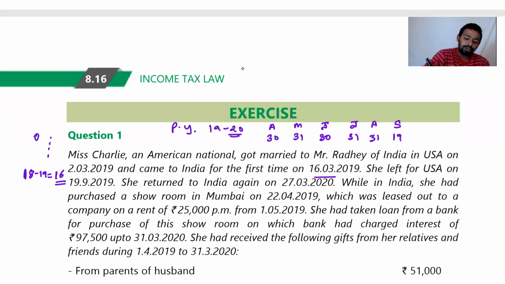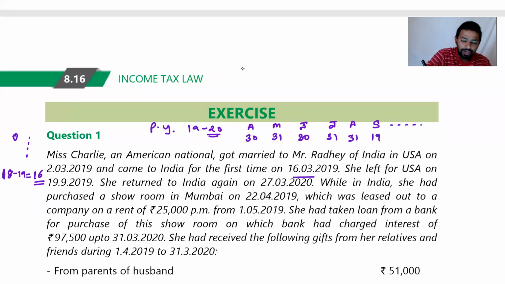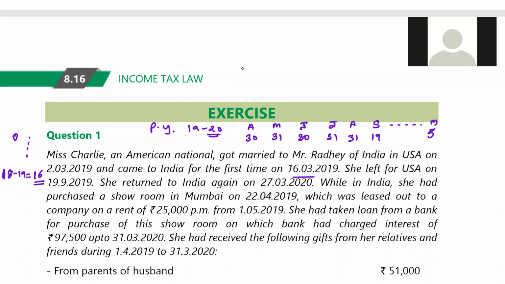And again then she was not there in India. She came back directly in the month of March again. And she came in India on 27 March. So how many days she stayed in India from 27 March onwards? 5 days. So can you tell me total now, please? Tell me total. Total number of days she stayed in India. 177.